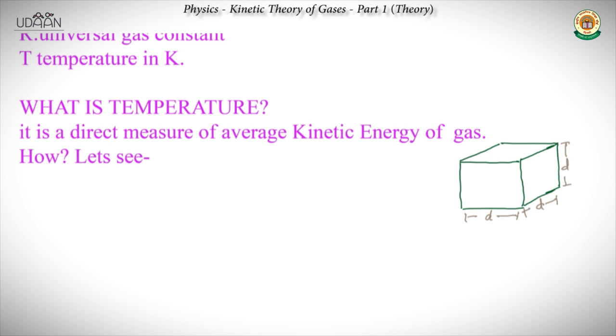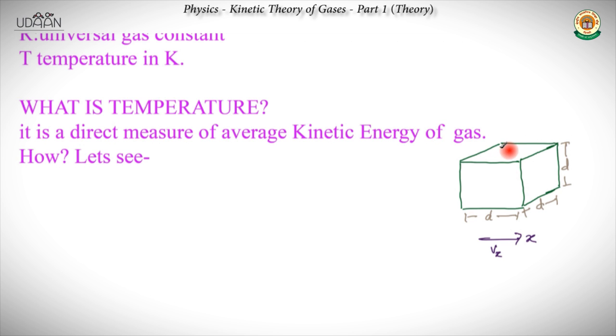Now let's say we have a particle whose x component we consider to start with. We are considering only a component in one direction, because the probability of molecules moving in any direction is equal, and we would use that later to extend this to the other directions also. So let's say a particle is moving in the x direction with velocity vx. After the collision, it moves again with vx in the negative x direction.